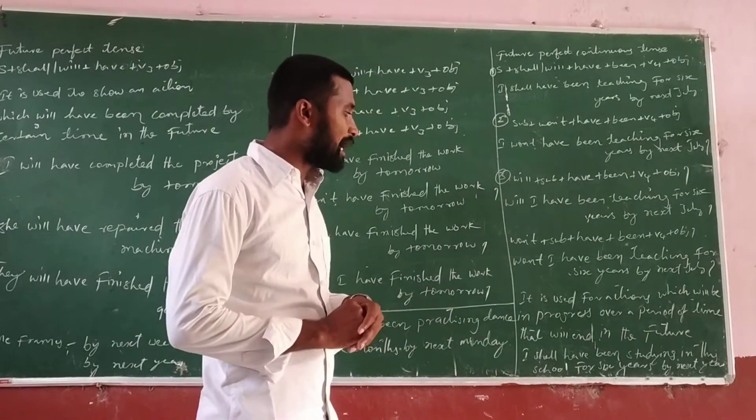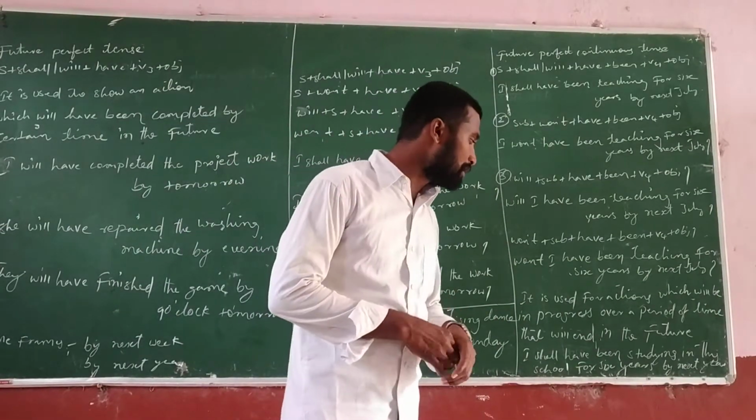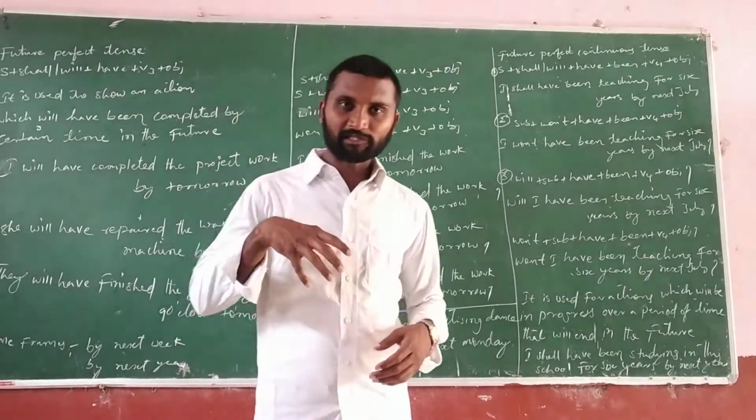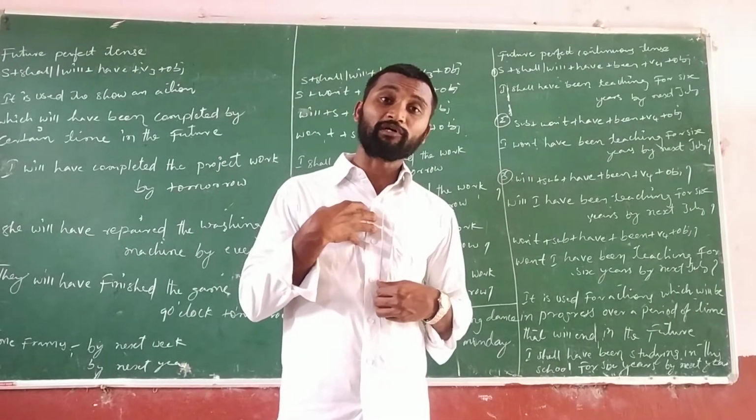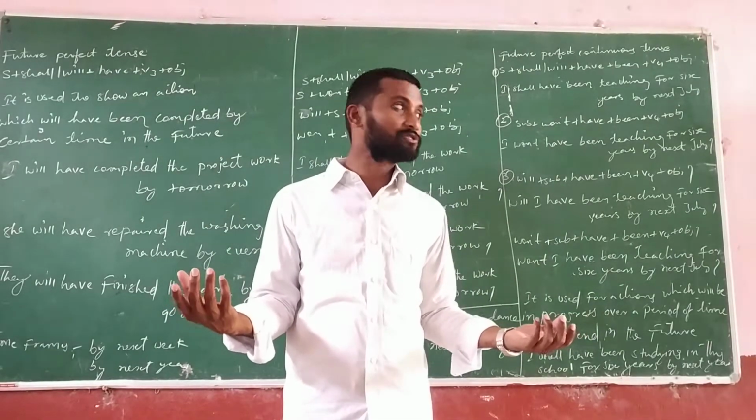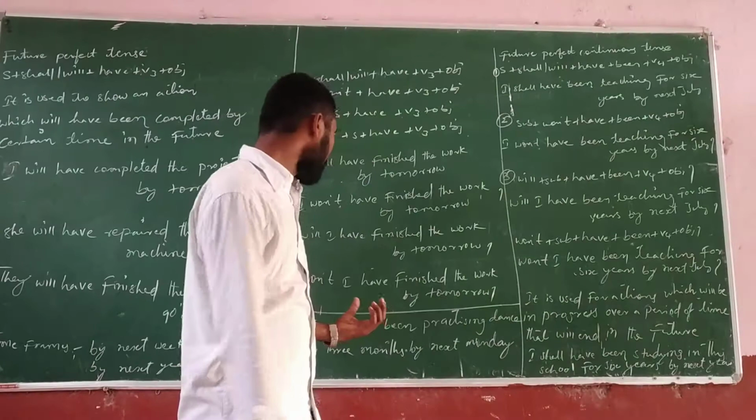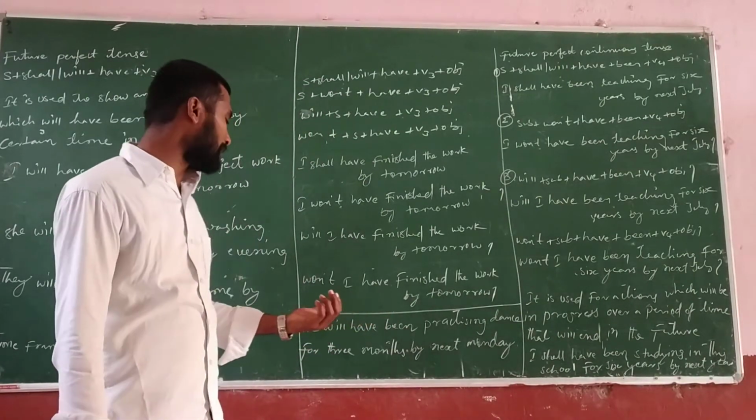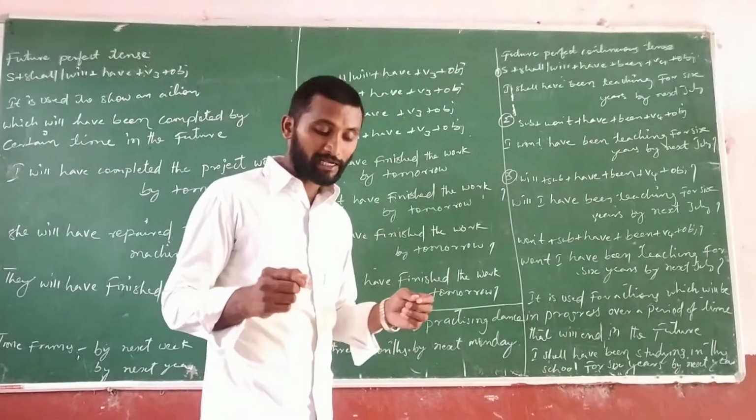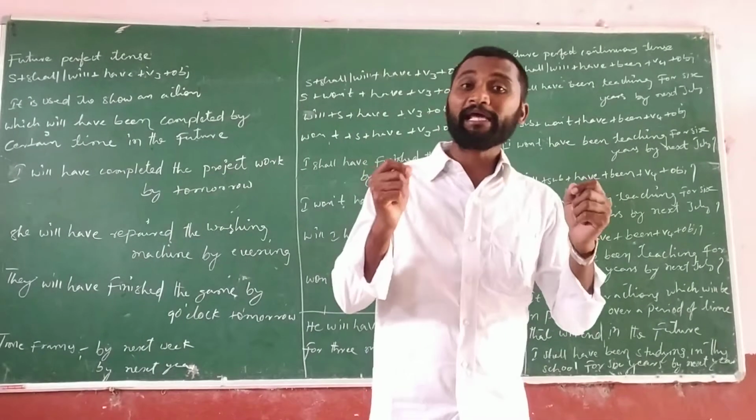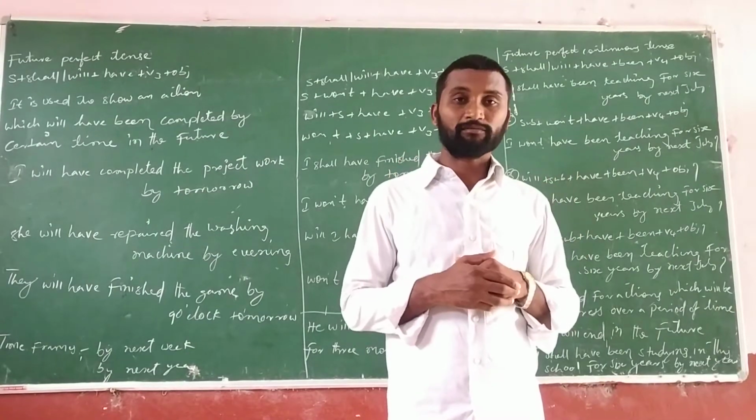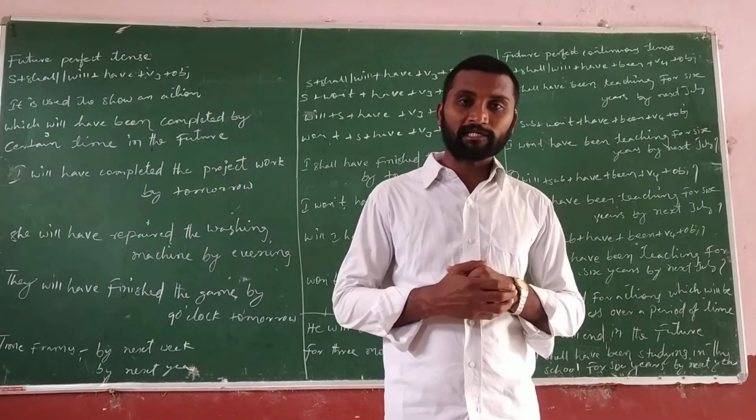Examples: I shall have been studying in this school for 6 years by next year. By next year, how many years am I going to complete in this school? Nearly 6 years of studying. And the next one is: he will have been practicing dance for 3 months by next Monday. By next Monday, how long is he going to complete? Nearly 3 months of dance practice.